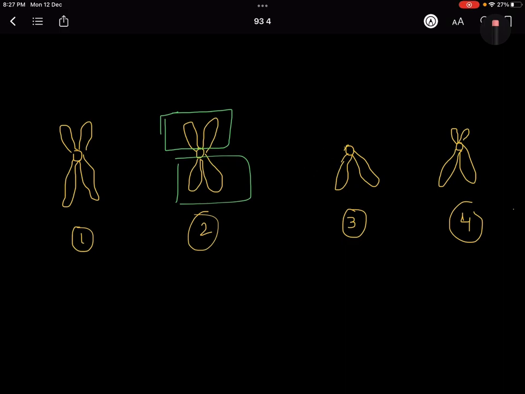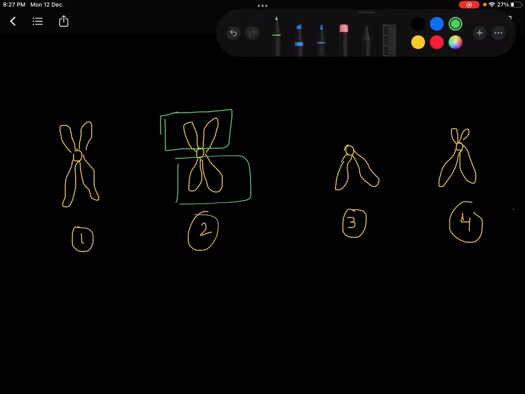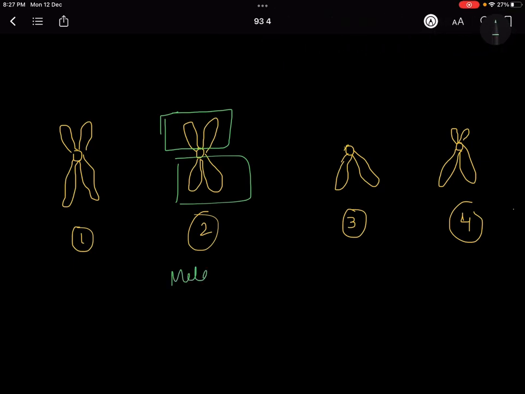In here, the second one, the P arm and the Q arm look equal in size, right? So that is why they are called metacentric. They are called metacentric because this is the center, or the centromere, of a chromosome. It is a technical name, centromere. From there, both the P arm and Q arm look equal, not exactly, but they look equal, right? So it is called metacentric. The second one, in that the P arm is a little bit shorter than the Q arm, that is why it is called submetacentric.